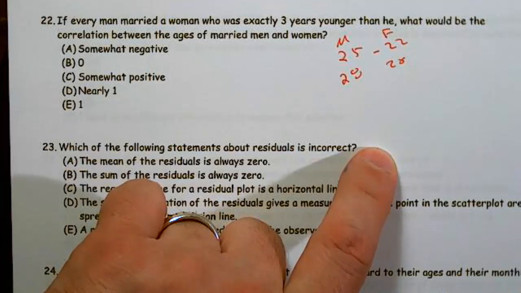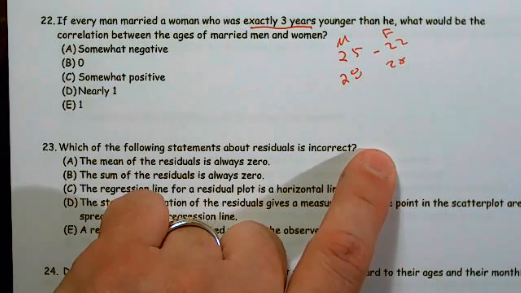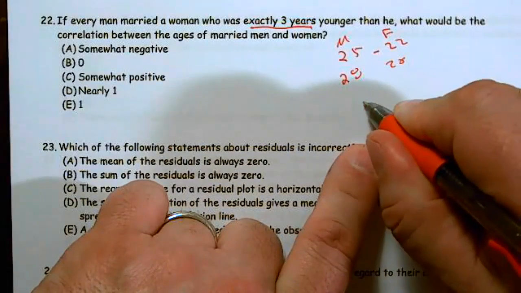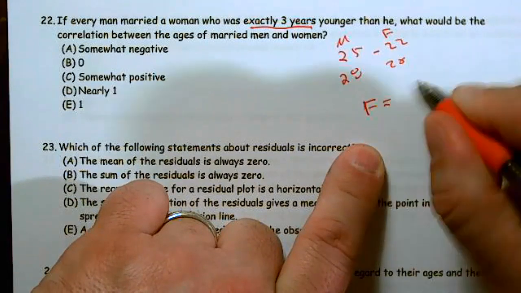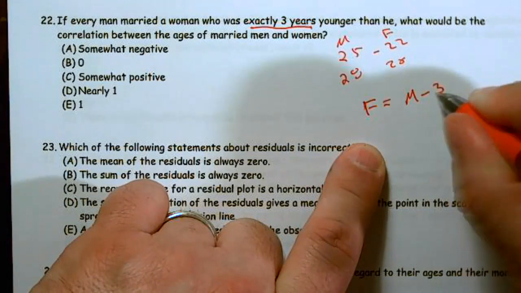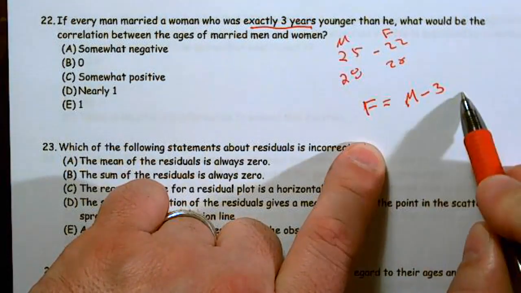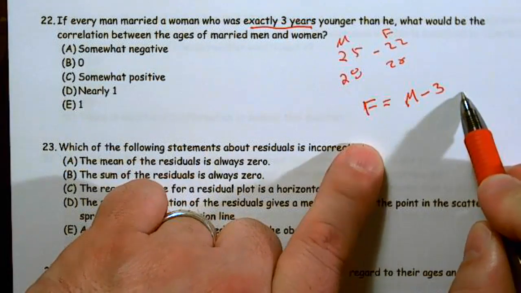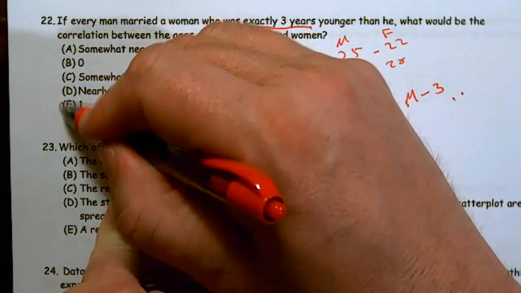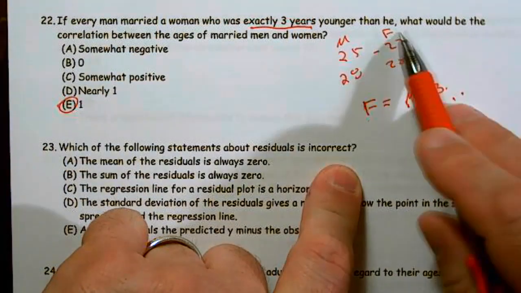Well, as it turns out, since it's exactly 3 years, we have an exact prediction. Essentially, we have the woman, the female, equals the male age minus 3. Whatever the male age is, the female is minus 3. Well, if every single point lies on the line, then we have 1. So if the man is 25, 25 minus 3 is 22.